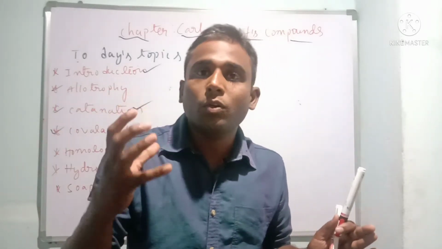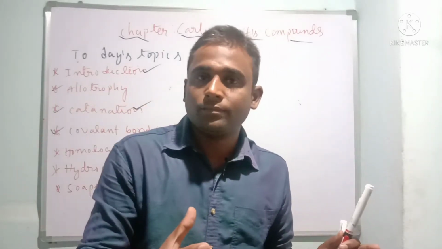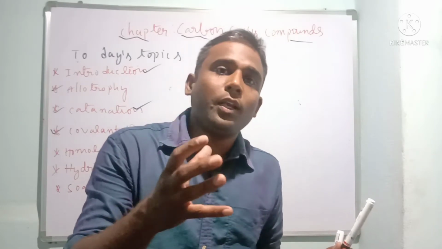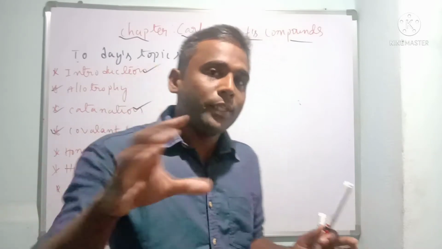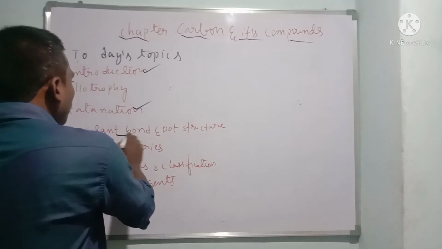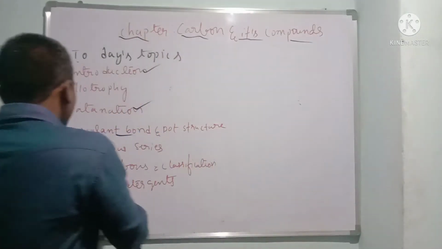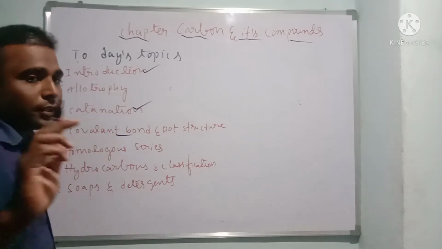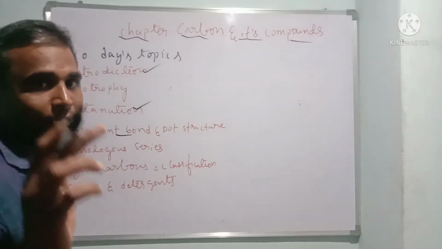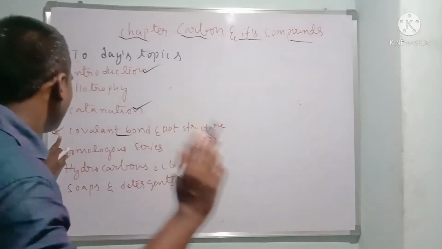Methane, and almost all homonuclear molecules like N2 and O2, show covalent bonds. Remember, the bond formed by the sharing of electrons is called a covalent bond.